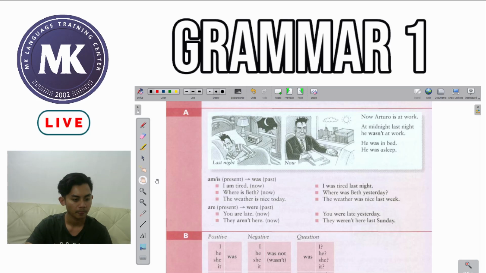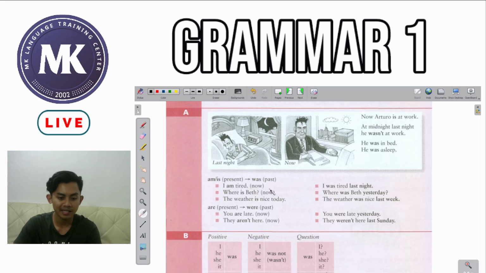Okay, here. So we use the be verbs am and is in the present tense. We learned this in the previous chapters. So am or is, which is used in the present tense, is replaced by the helping verb was for the past tense. So, for example, I am tired. If you want to write this in the past tense or the simple past tense, we replace am with the helping verb was. So, I was tired last night.